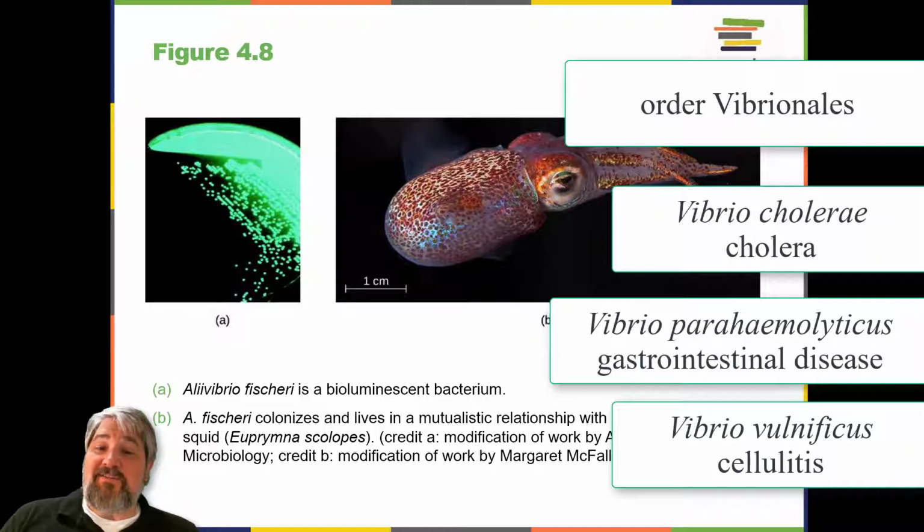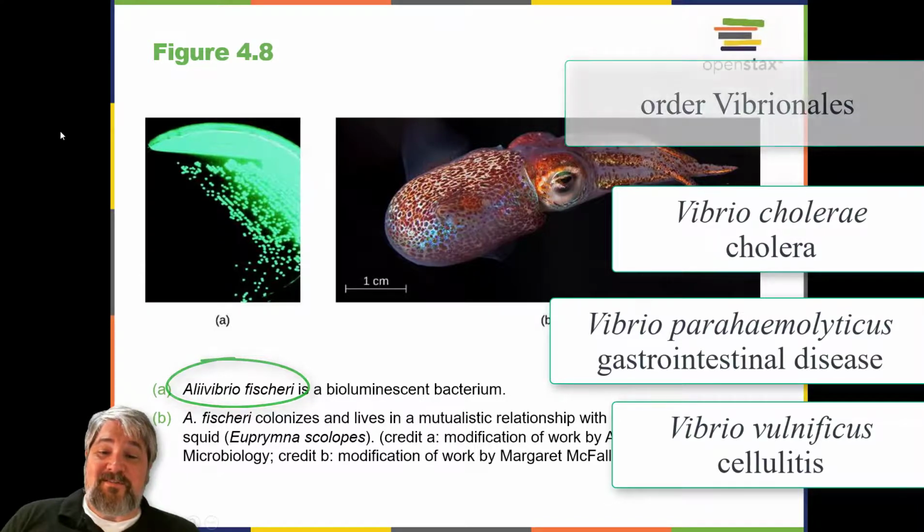Another representative of Vibrionales, Vibrio fischeri, engages in a symbiotic relationship with squid. The squid provides nutrients for the bacteria to grow, and the bacteria provide bioluminescence that protects the squid from predators.